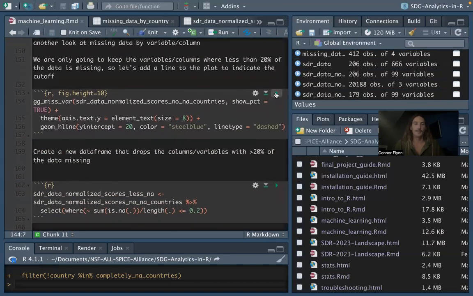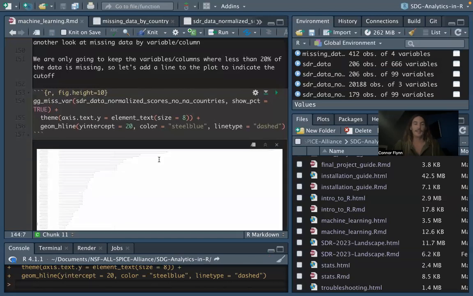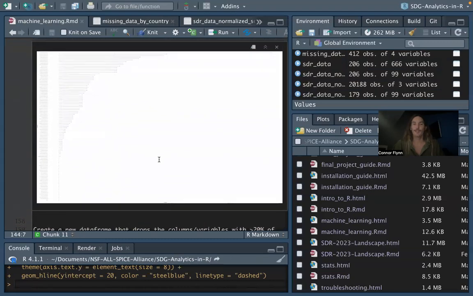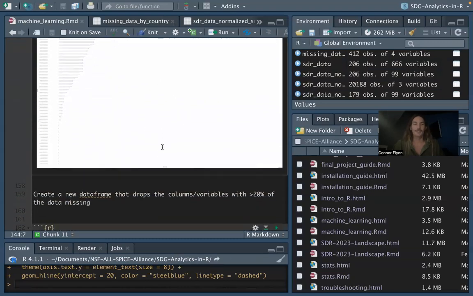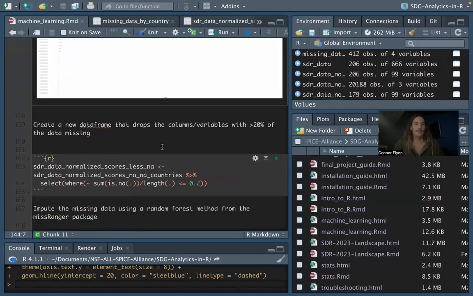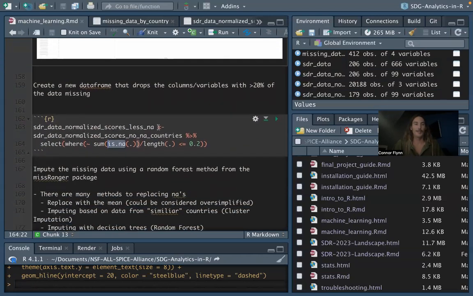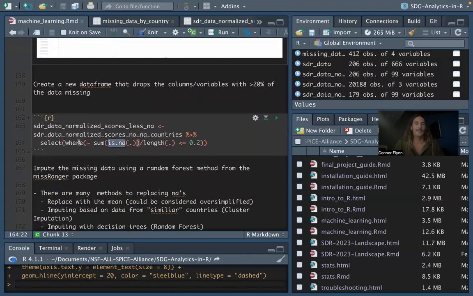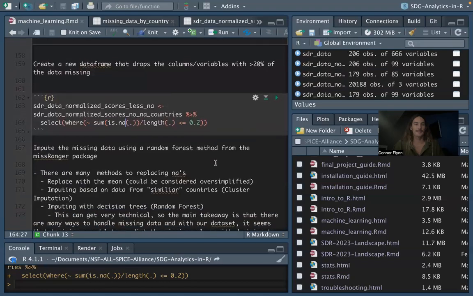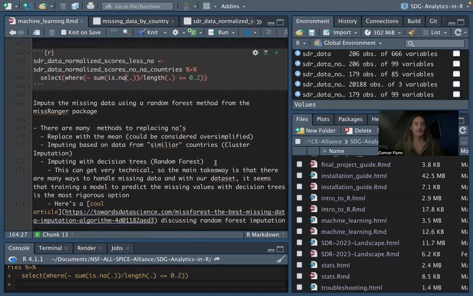And here, we use the ggmissvar function, again, just to make a new plot after we've dropped those countries. And again, you can reference that on the website because it's a little small here to view in RStudio. And this is the code we use to select only the variables where their NA is less than 20%. So we drew the line here, if you remember. We're going to select only the variables where their NA values are less than 20%.